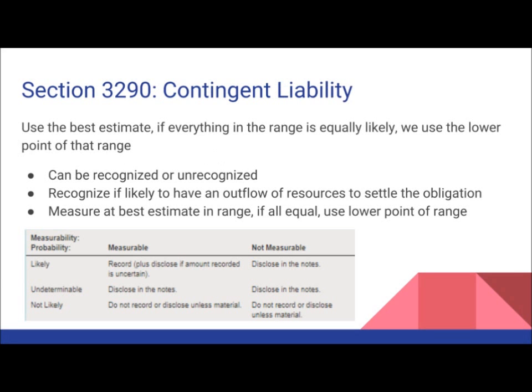As there are no provisions under ASPE, contingent liabilities are recorded using the best estimate. As well, if everything in the range is equally likely, we use the lower point of that range, which is different according to IFRS. A contingent liability can be recognized on the balance sheet, or it can be just disclosed in the notes. You have to recognize it if there's likely an outflow of resources to settle that obligation.